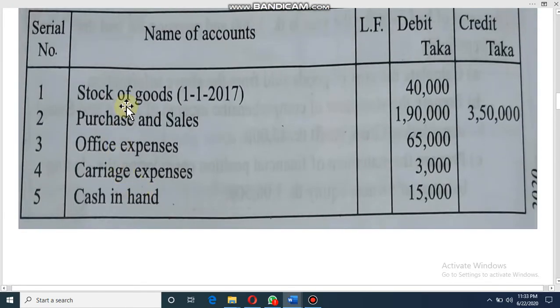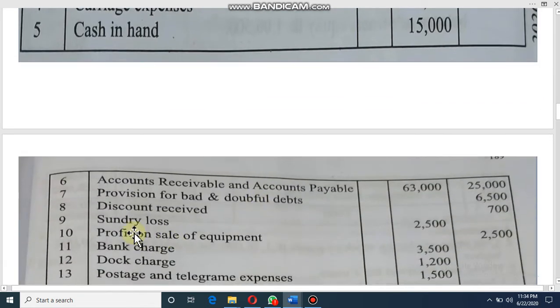Dear student, at first you have to write opening stock. So opening stock is given 40,000. Then you need purchase. Purchase is given 1,90,000. Carriage expenses. This is the direct expenses. Dear student, the formula is opening stock plus net purchase plus direct expenses. So carriage is direct expenses.